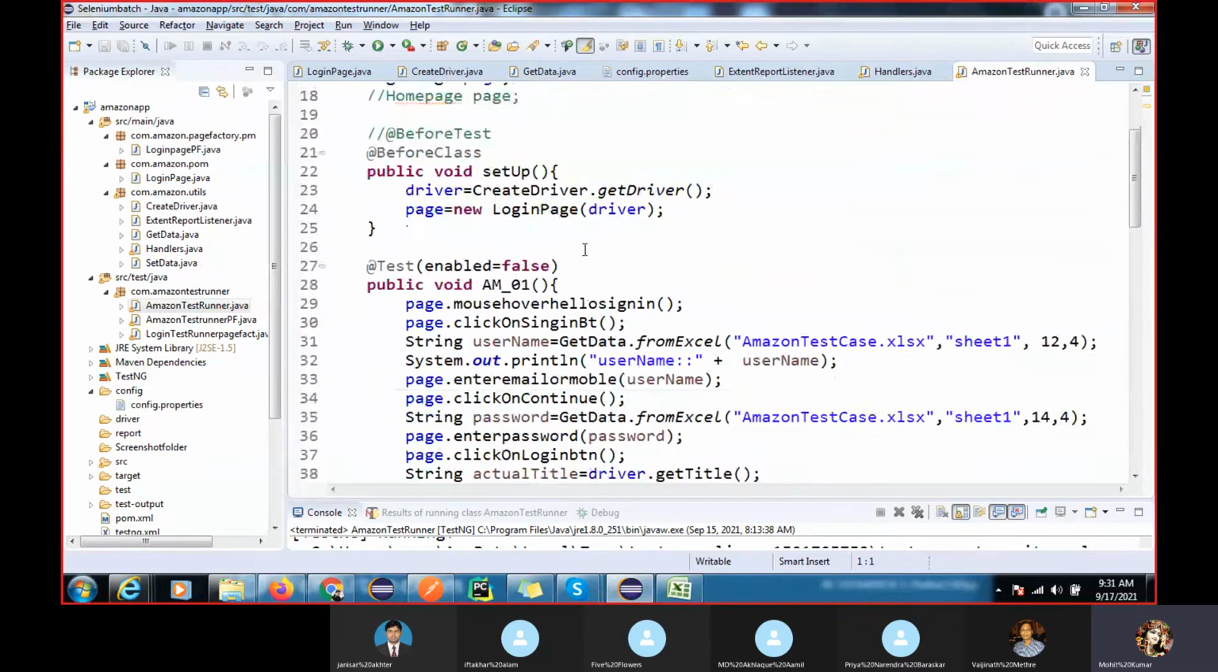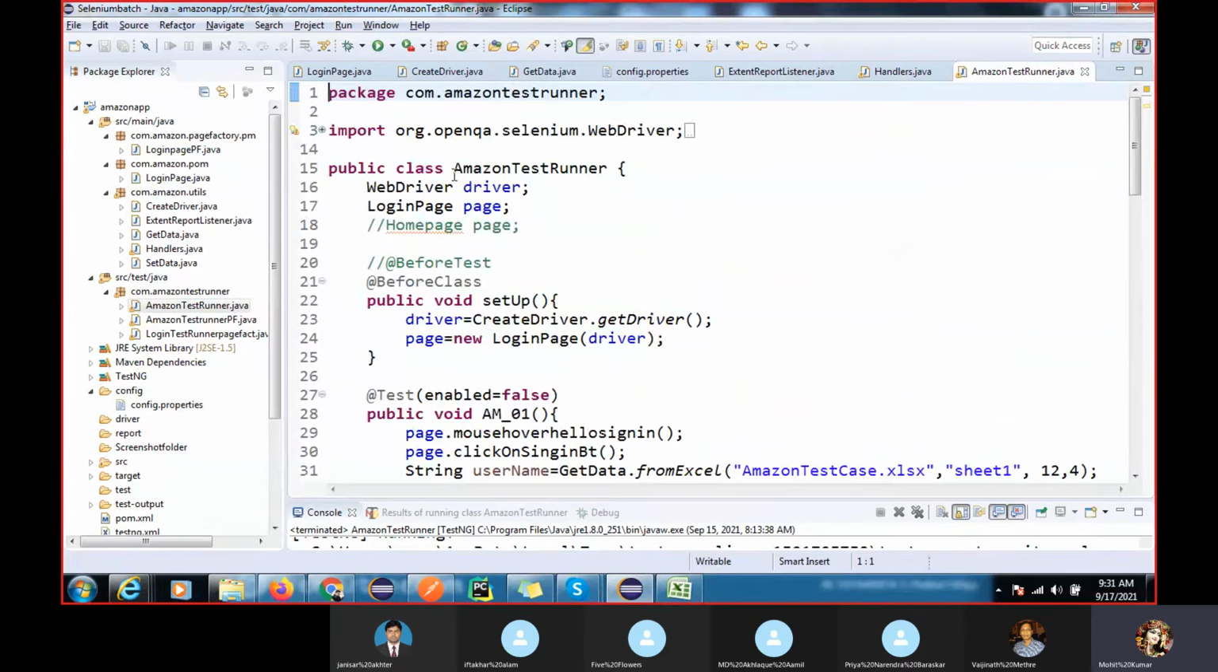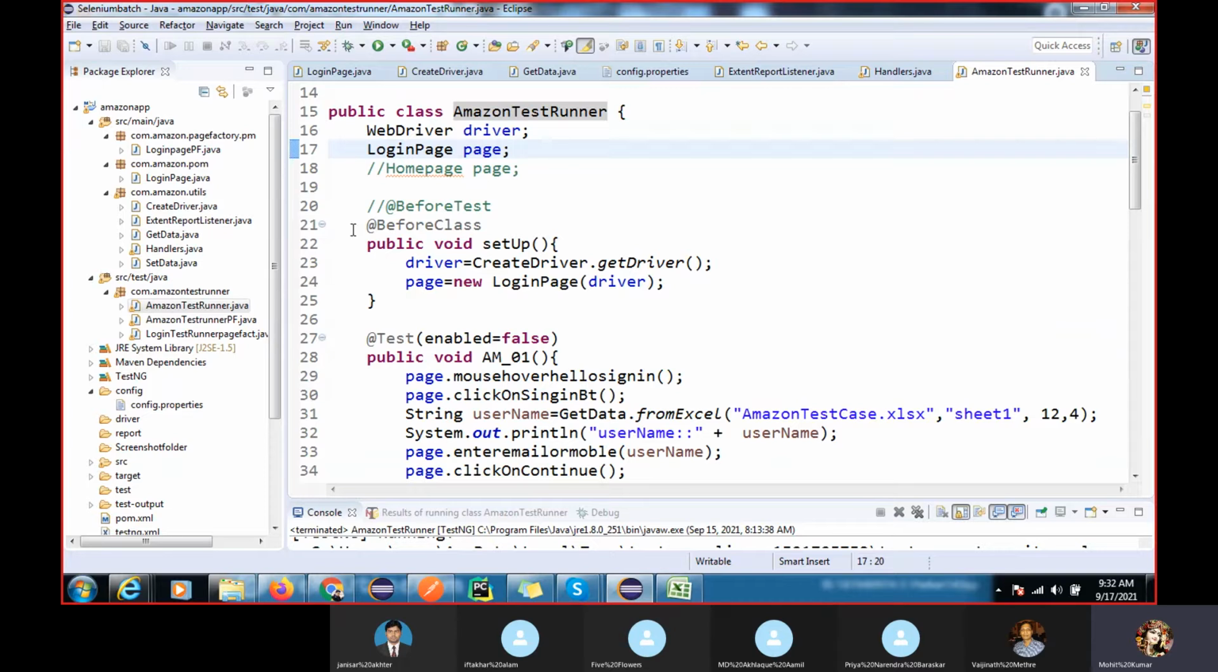You can see I have automated 3 test cases. Here I have created the com.amazon.test runner class. Okay, so this is your test runner class. Whatever variable you have to initialize, you have to initialize at the class level. Why? Because this variable you can use anywhere, right? So here we have used before class. You guys already know what before class and setup are.